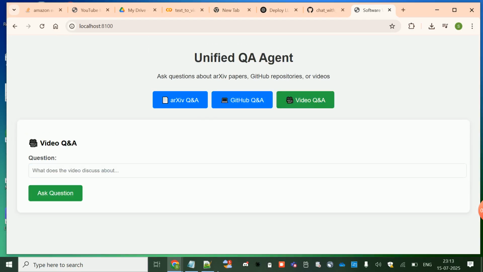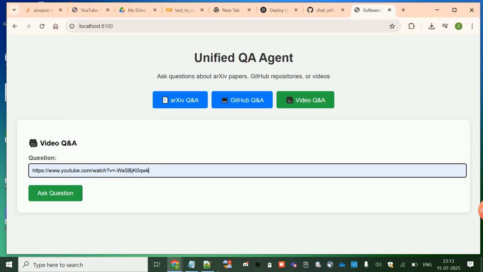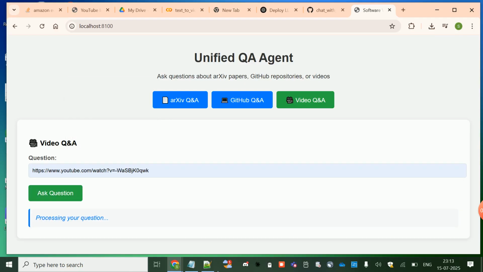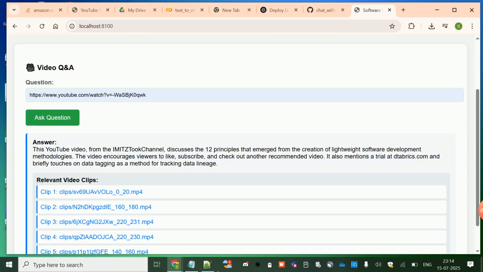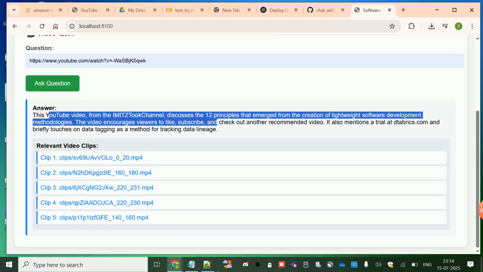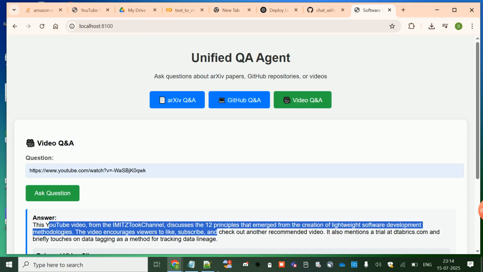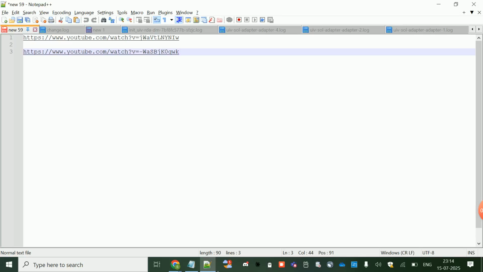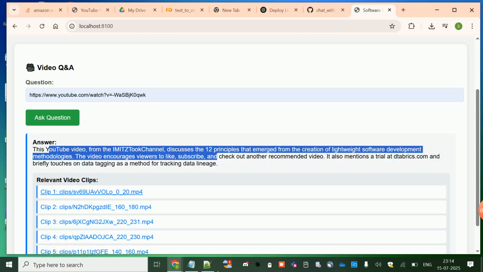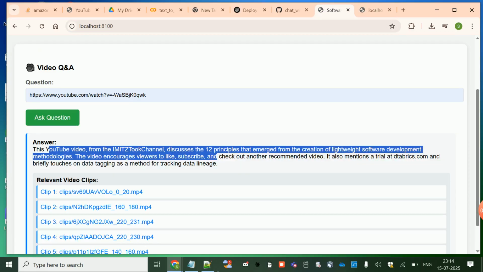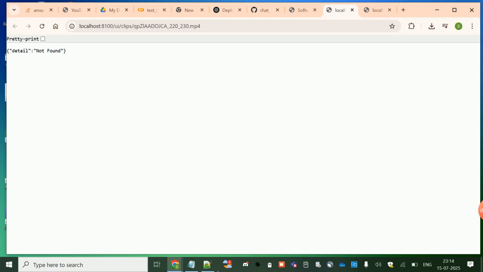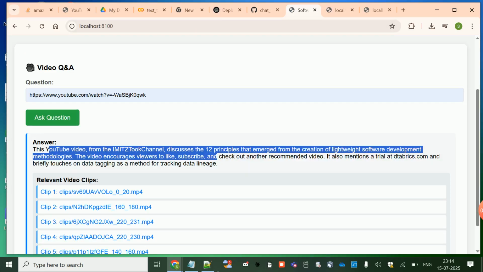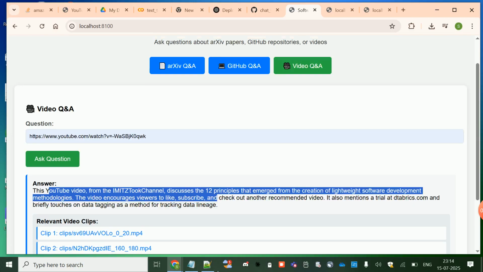And similarly for the video, I have pasted one video and I will ask a question for that. So it has generated the summary of this. Basically, for this one video it is giving a summary, but I can give something else. And you can click on the video clips. So here you can see these video clips which have been loaded. So you can ask questions on the videos.